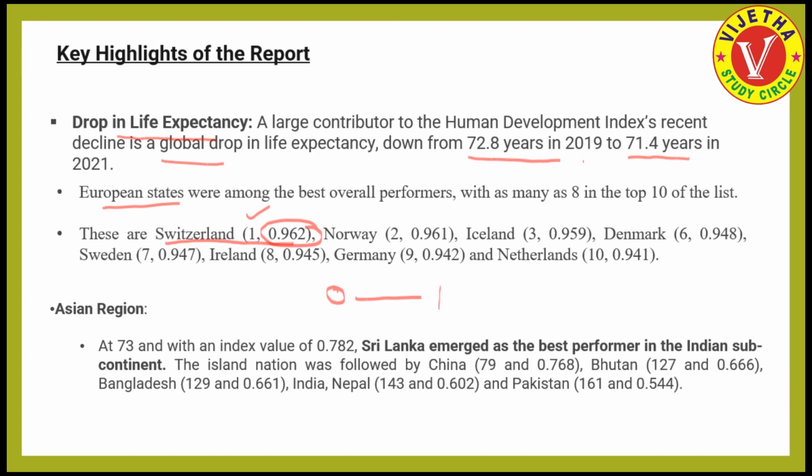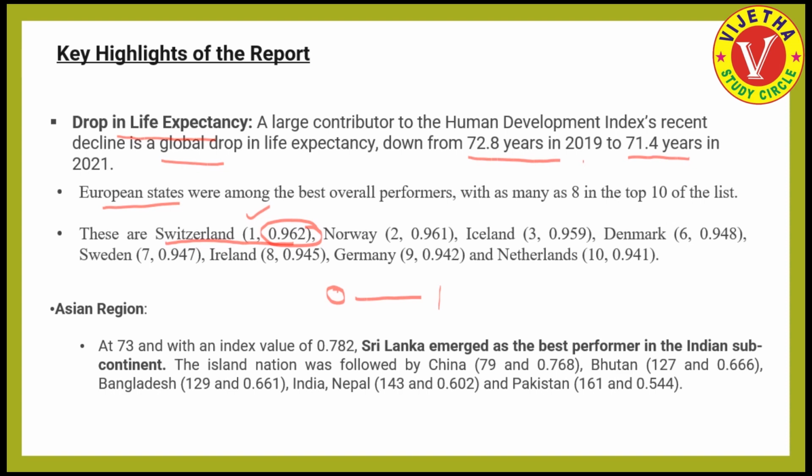And some of the question papers may ask what is the first ranker in the Human Development Report. Then our answer is straight: Switzerland. In some question papers, they will give different nations and ask us to arrange them in order from the best performer to the least performer. At that time, there is a chance of asking the top 3 to 4 nations.